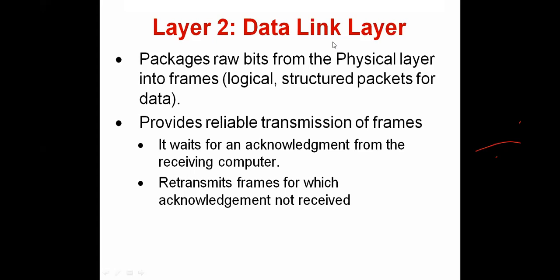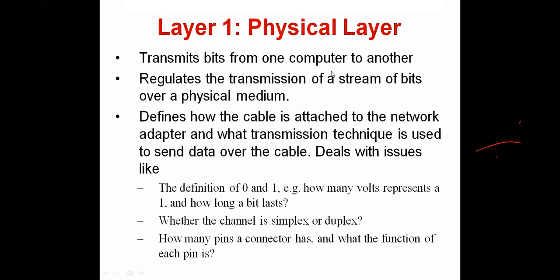Now the last one, physical layer. Okay. Already I told you the data unit at the physical layer is called bits. It is zeros and ones. Here the physical layer transmits the bits from one computer to another computer, and I will show you how the physical layer transmits the bits from one computer to another computer.